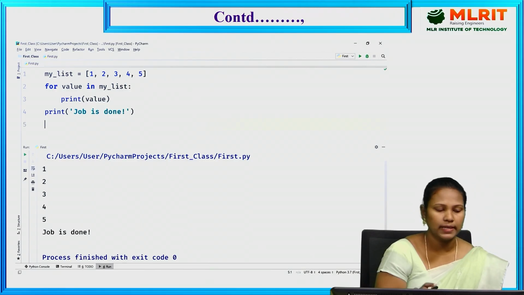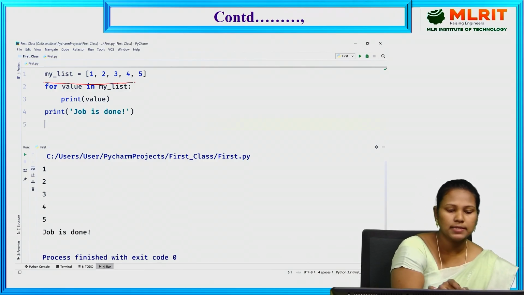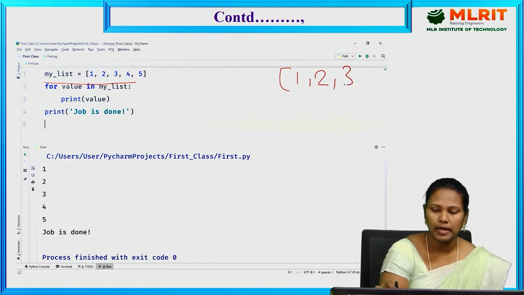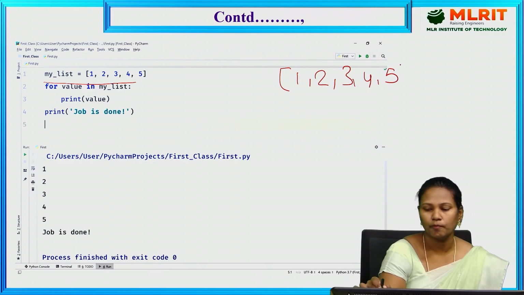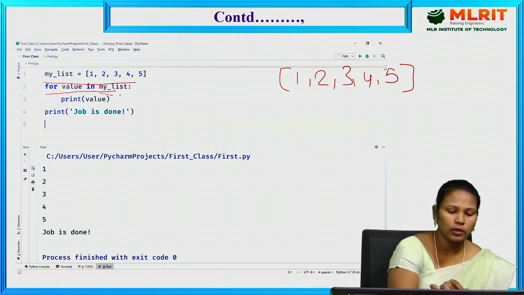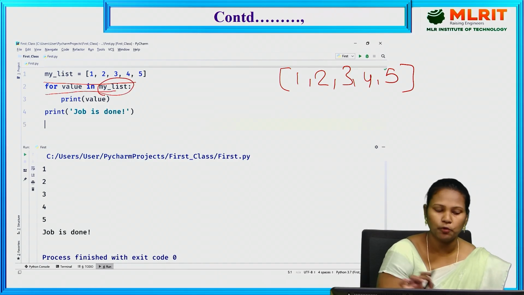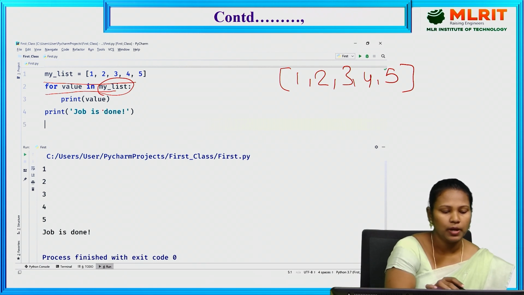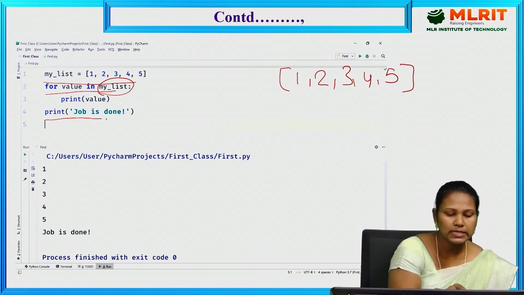Now we'll see one example. My list is equal to 1, 2, 3, 4, 5. So the list contains 5 values. For value in my list. The values in my list are 1, 2, 3, 4, 5 only. Now we are printing each and every value. After printing that, it prints job is done.